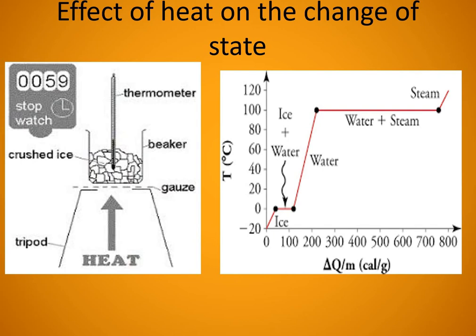So those horizontal parts of the graph show that the heat energy given during that time is completely utilized for the change of state. The first horizontal line is the solid to liquid conversion, and the second horizontal line, 100 degrees Celsius water to 100 degrees Celsius steam, is the liquid to gaseous conversion. So that is the significance of heat energy when we are providing heat energy for the change of state.